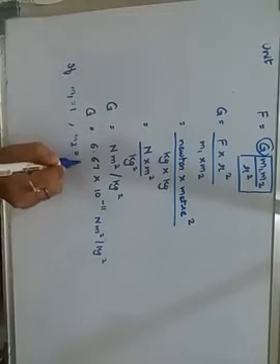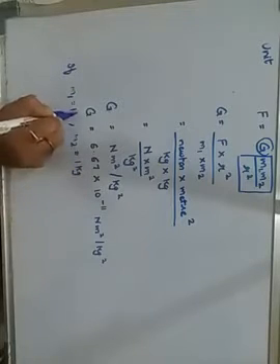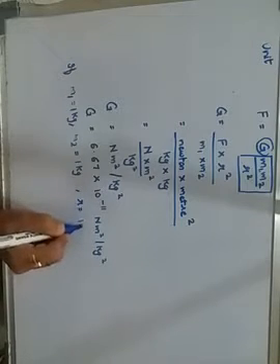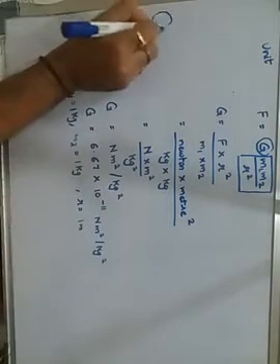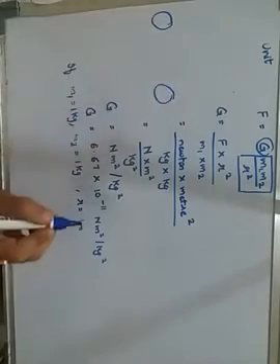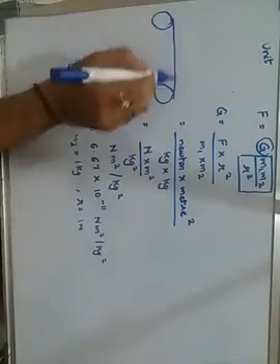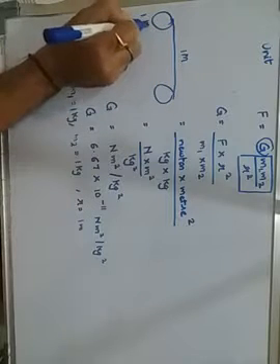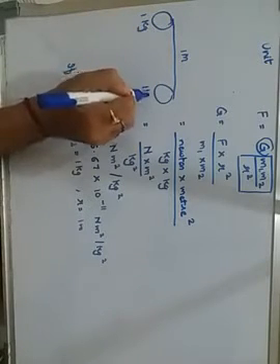Further, if I consider two bodies, both of 1 kg, and the distance between the two bodies is only 1 meter, that is, between the first body and the second body. The mass of this is 1 kg, the mass of this is 1 kg.